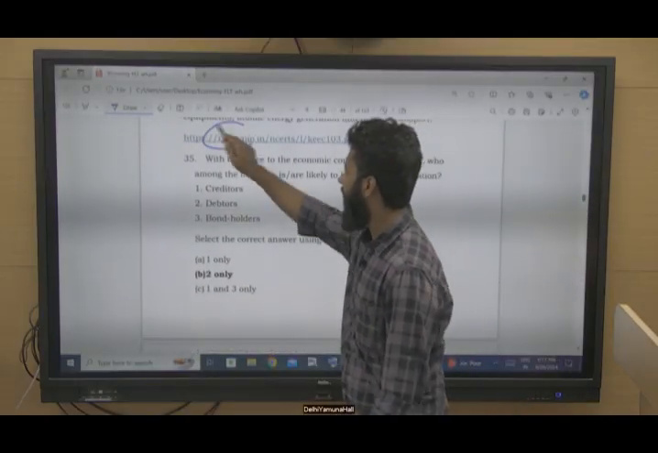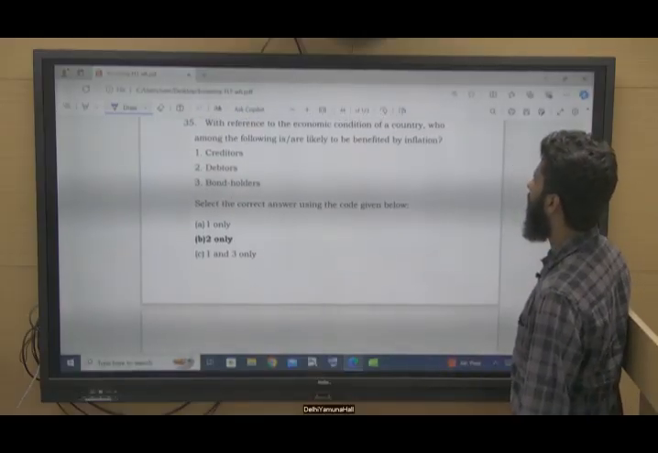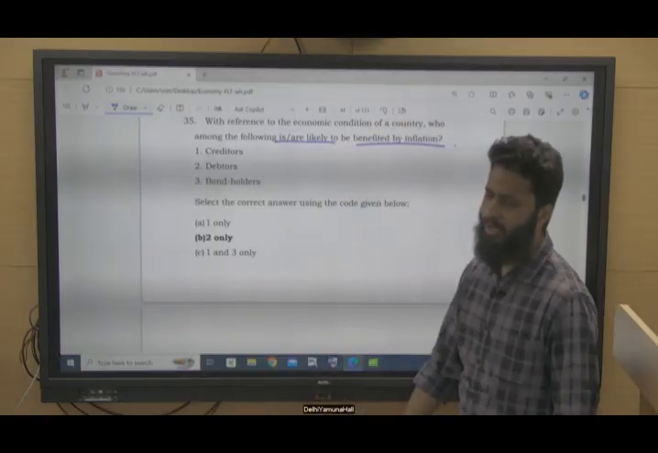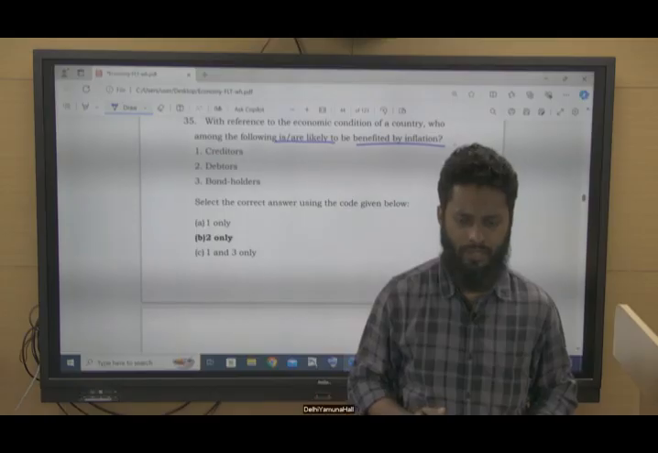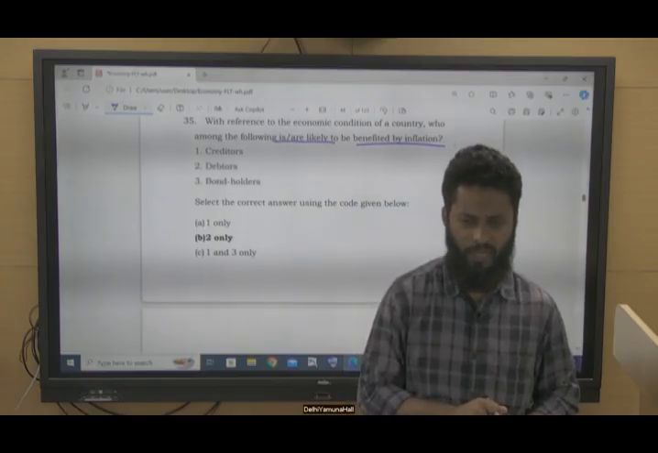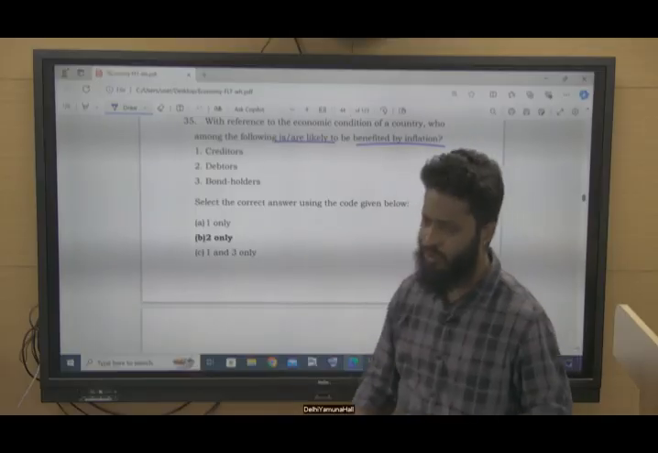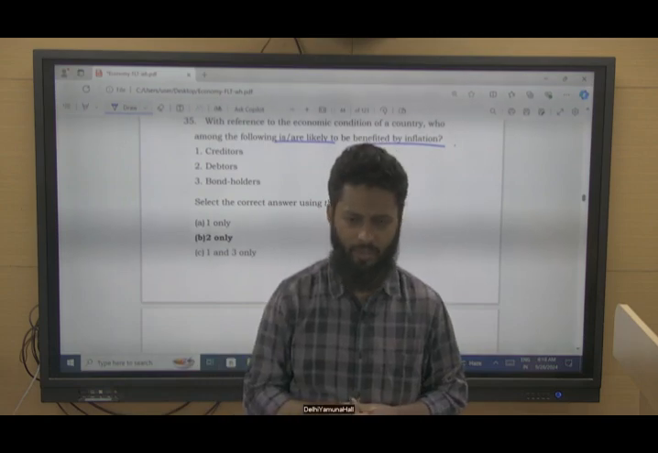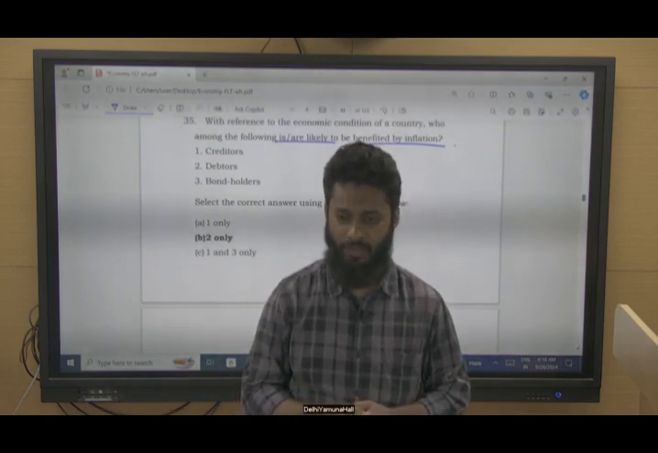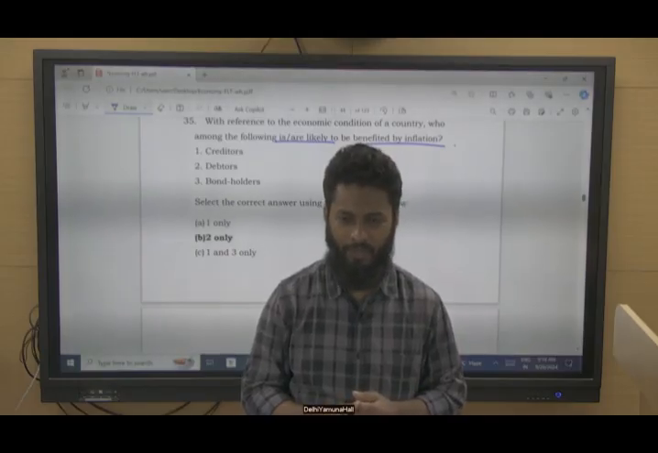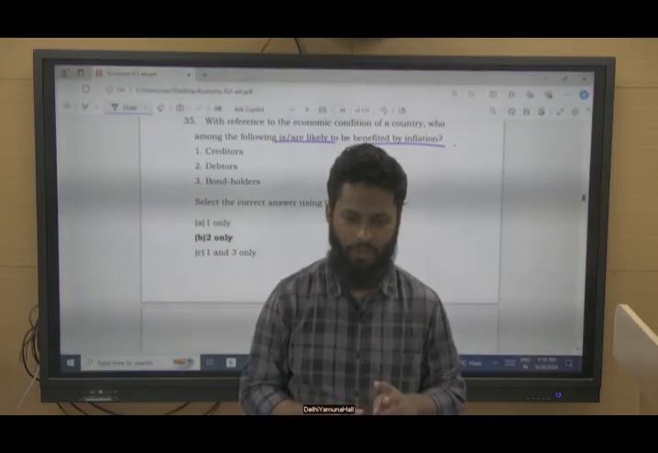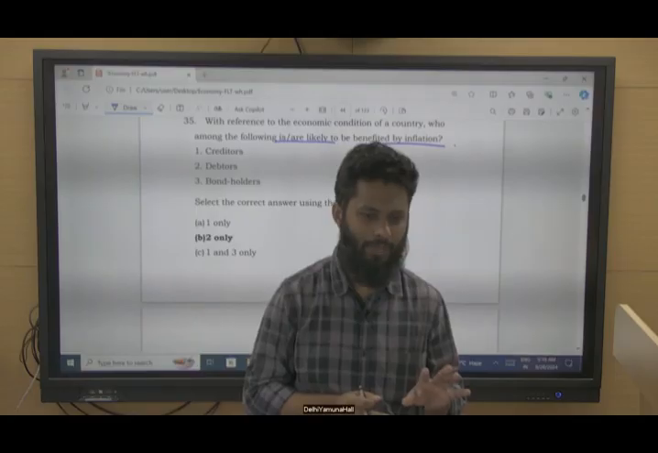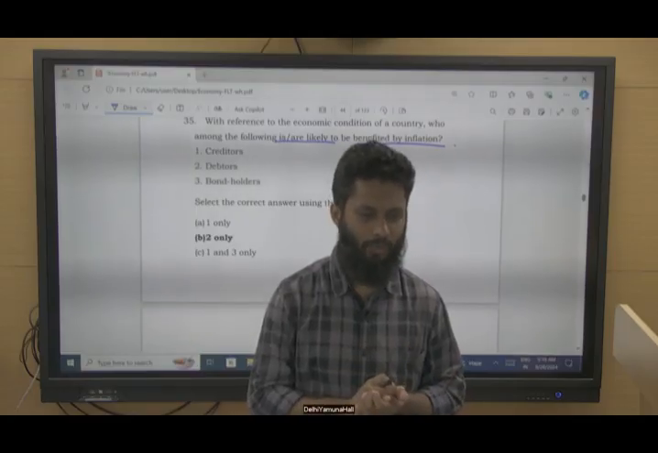This question was directly from NCERT, right? With reference to the economic condition of a country, who among the following is likely to be benefited by inflation? Now see, for example, I am a creditor and I am giving you 100 rupees today. To understand this question, I am giving you this example. I am lending you 100 rupees as a loan for 5 years. Now after 5 years, what is happening? With 100 rupees today I can buy 2 plastic water bottles, for example.